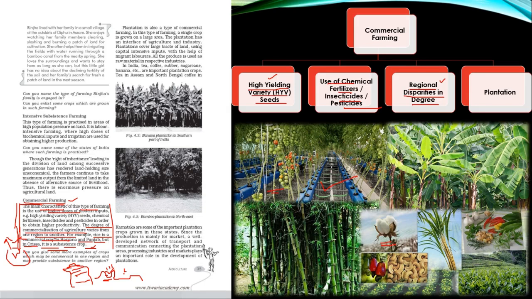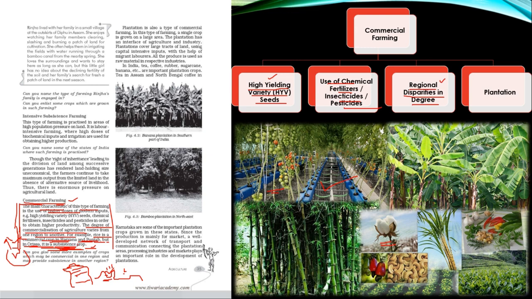Rice is a commercial crop in Haryana and Punjab, but in Odisha it is grown on a subsistence level. Yes, because there may be various parameters attached to it. Maybe the soil type is not fertile, maybe it is not, although it is a staple diet of that region also. So there are various aspects attached to this particular statement.